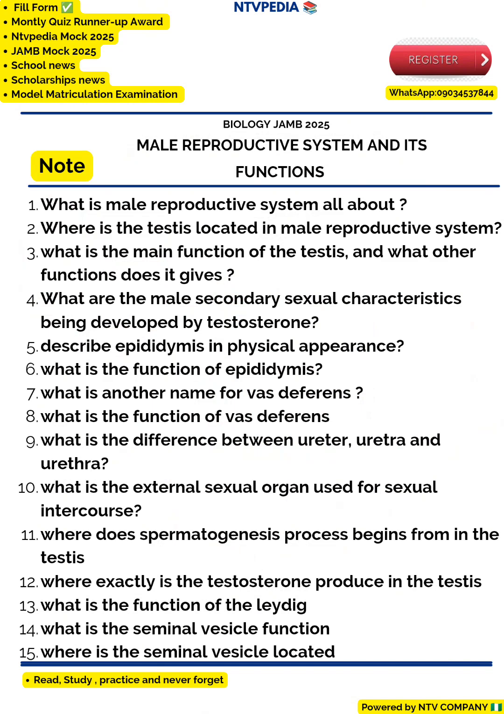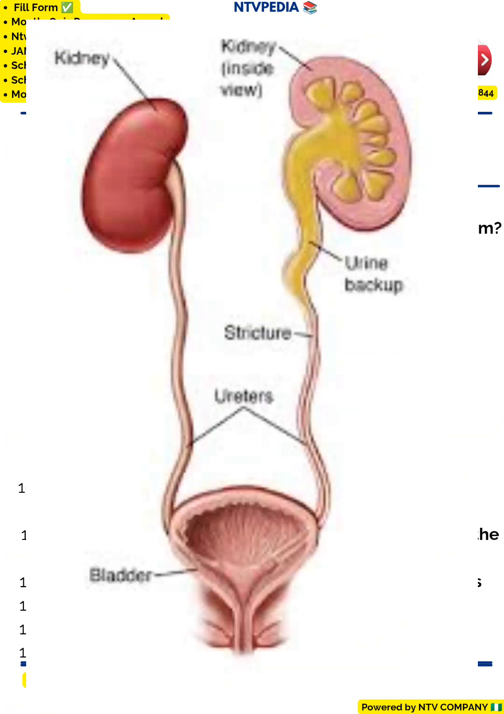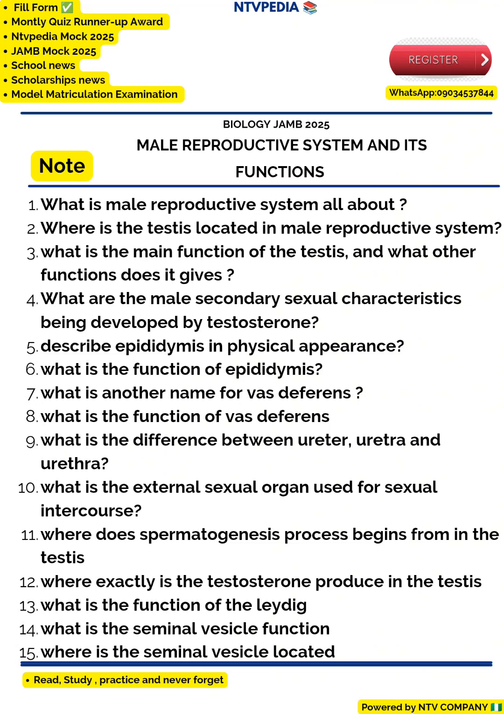So we continue with our explanation. The ureter is that long cord that connects the kidney and the bladder together. So the cord that connects the kidney and the bladder together is known as the ureter. The next one is the urethra. There's nothing like a misspelled word here. So the next one is the urethra.